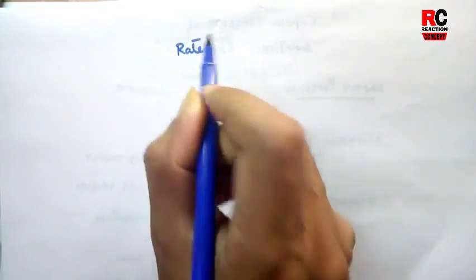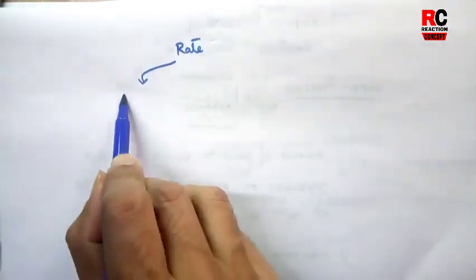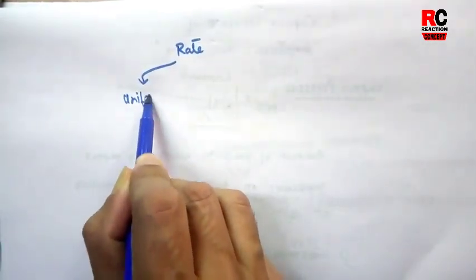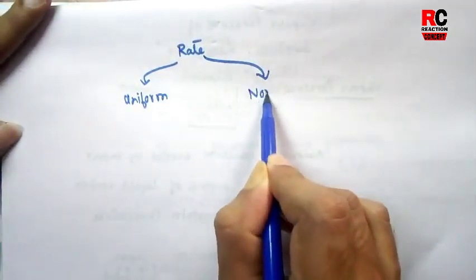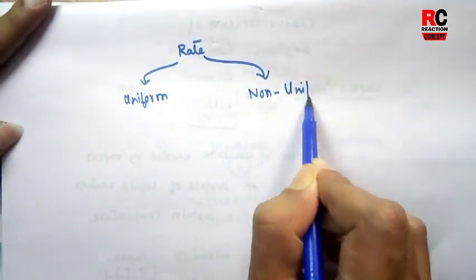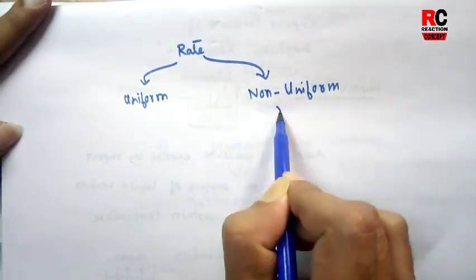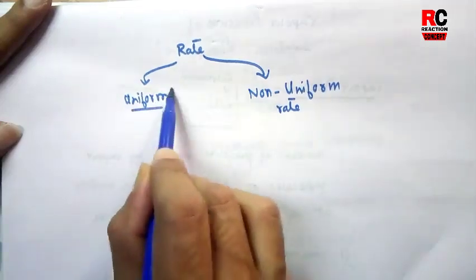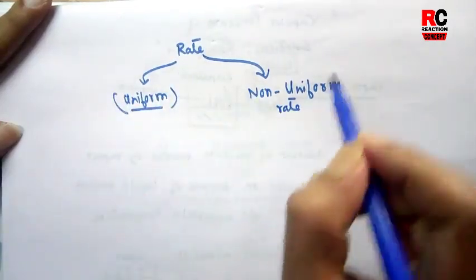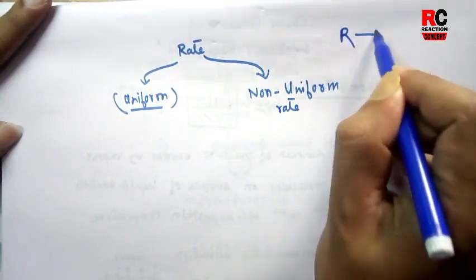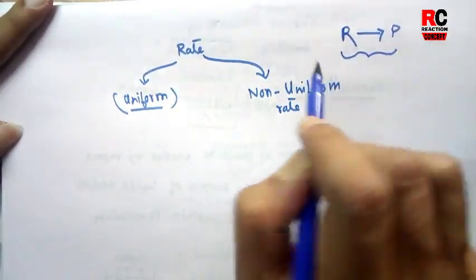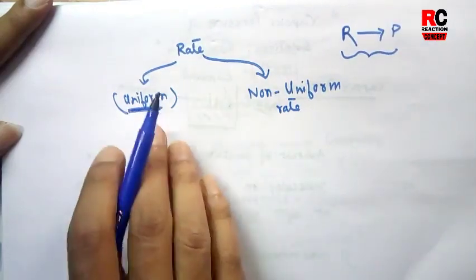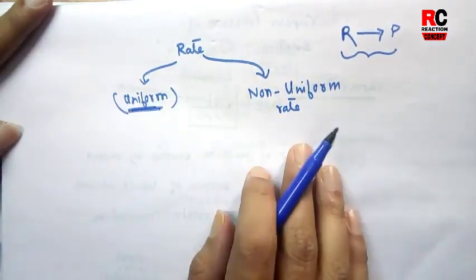The rate of a reaction can generally be of two types: a uniform rate or a non-uniform rate. Uniform rate means, suppose you have considered a reaction going from R to P, and throughout the completion of the reaction, the rate does not change with time.